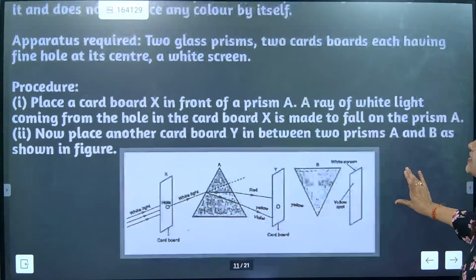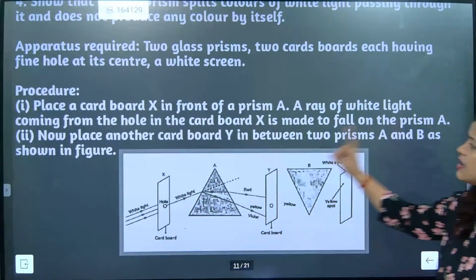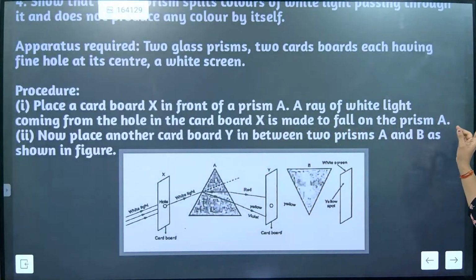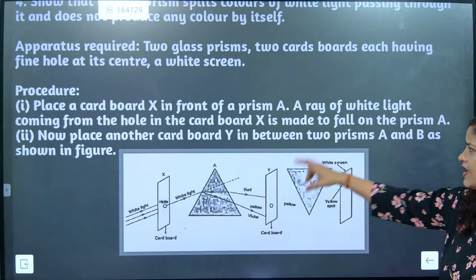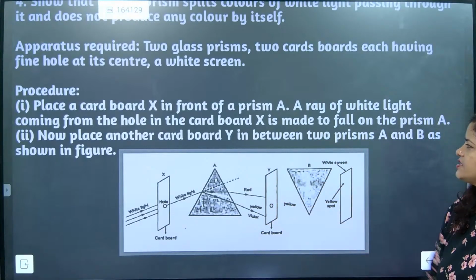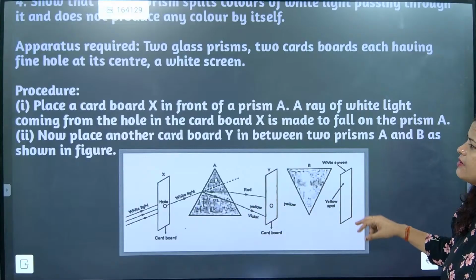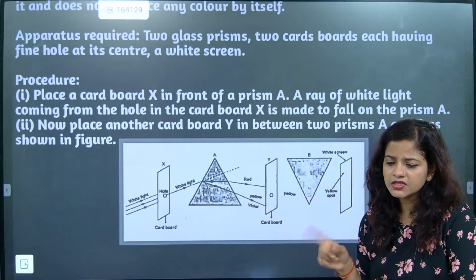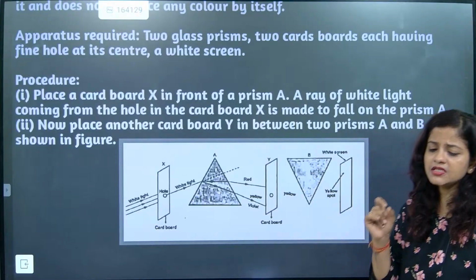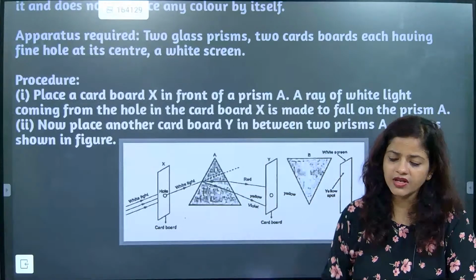So when this is happening, a ray of white light coming from a hole in the cardboard X is made to fall on a prism A. Now another cardboard Y we are putting, tracing it in between the two prisms A and B, and we are getting the light if we are diverting it. This is in CBSE, children. Please kindly listen to this one very nicely.